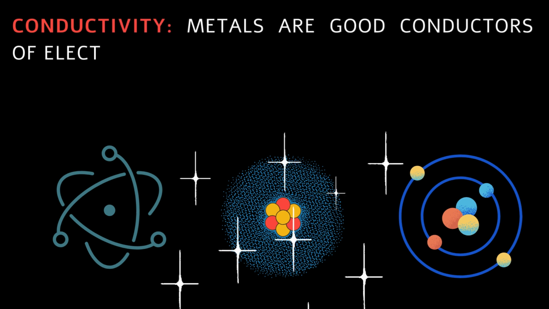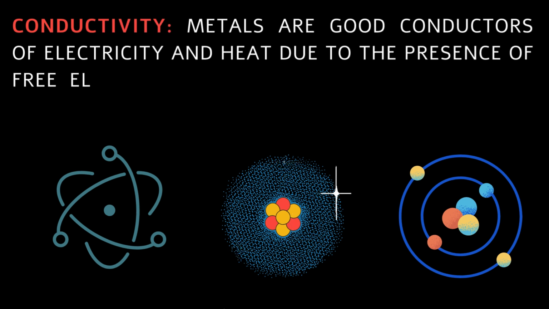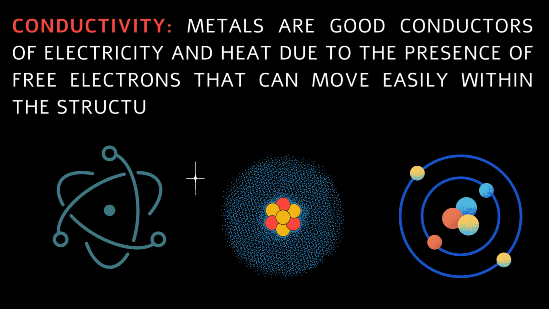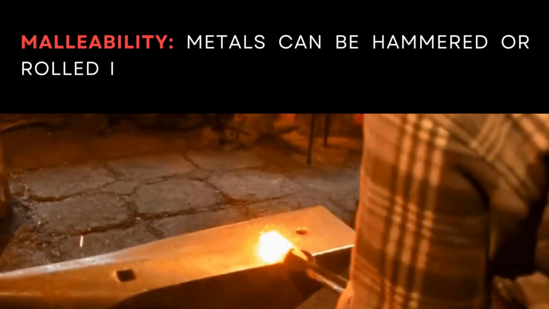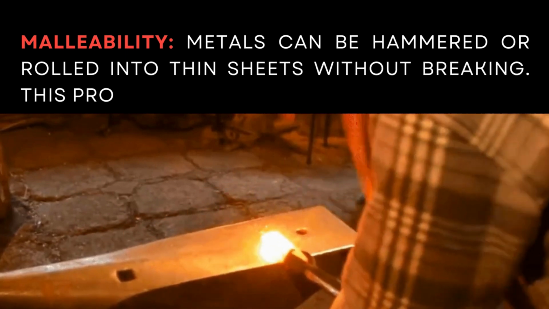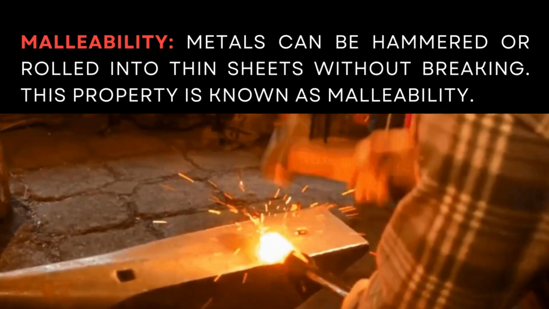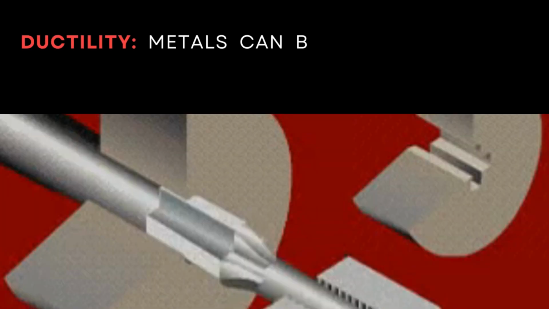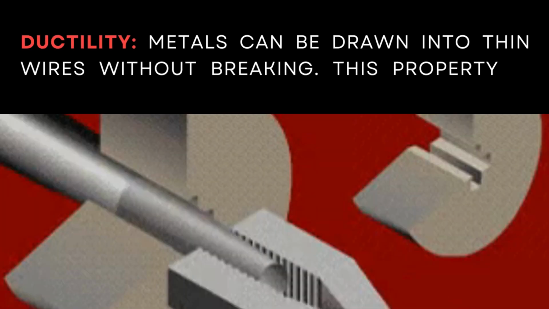Conductivity. Metals are good conductors of electricity and heat due to the presence of free electrons that can move easily within the structure. Malleability. Metals can be hammered or rolled into thin sheets without breaking. This property is known as malleability. Ductility. Metals can be drawn into thin wires without breaking. This property is called ductility.